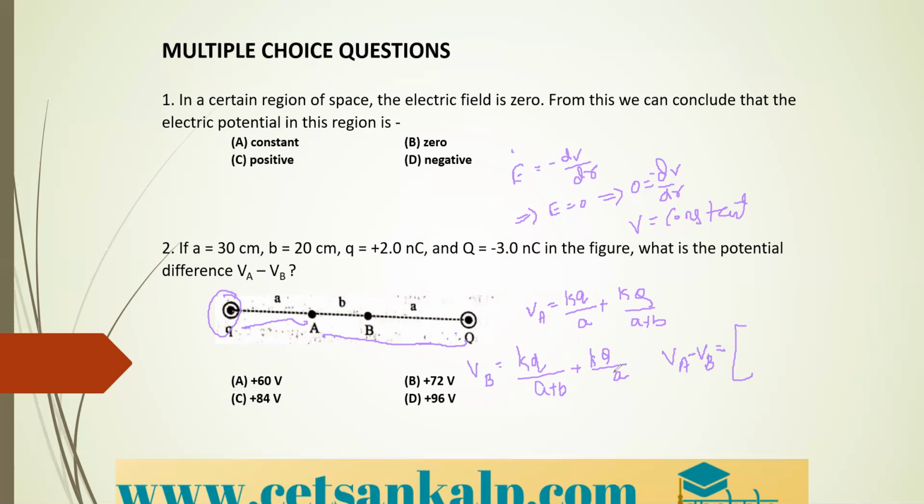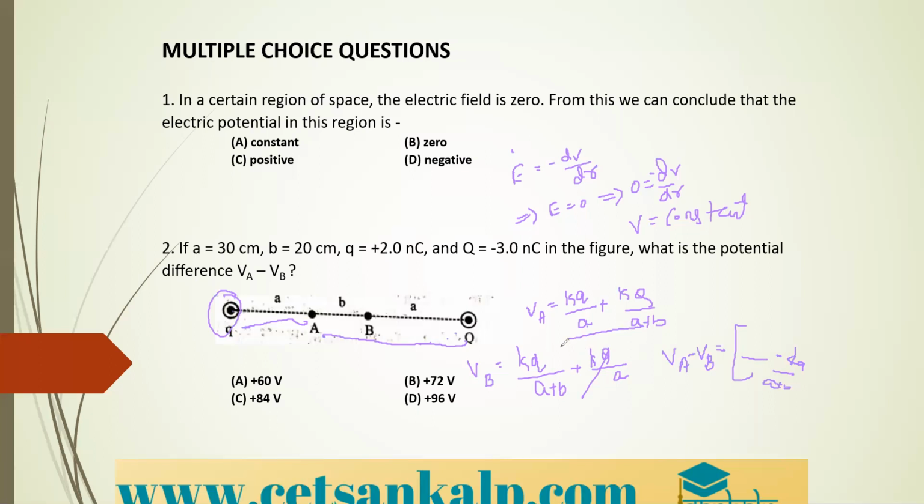So if you substitute in VA minus VB, you can cancel the terms, whichever terms get cancelled. If you take this in a bracket, you write the VA term as it is, then minus K into q divided by A plus B, and minus the other term. Therefore, in the bracket, if you substitute this, nothing will get cancelled, because the denominator terms are different. Then what you will be doing is simplifying inside the bracket by taking the LCM. You can take the LCM for VA, or separately you can do.